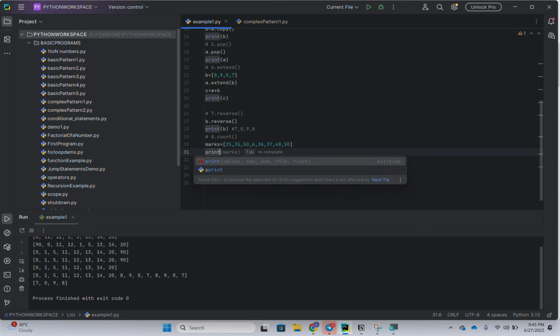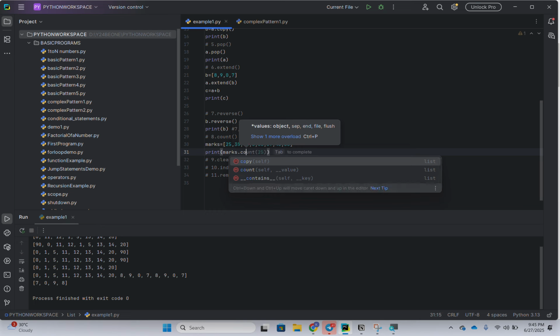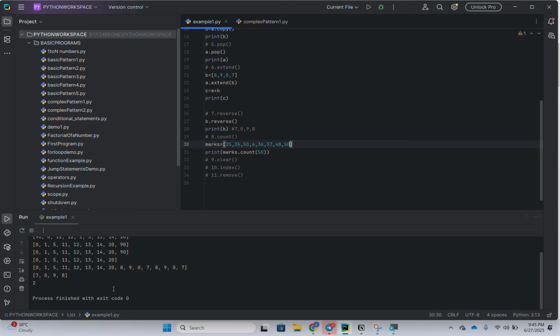So I want the count of how many persons got 50. By this method I can get that; we can see 50 here and here, so two members got 50. I'm going to execute the program, and we got the output as 2.